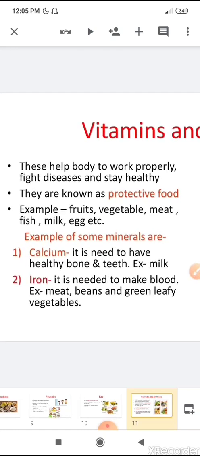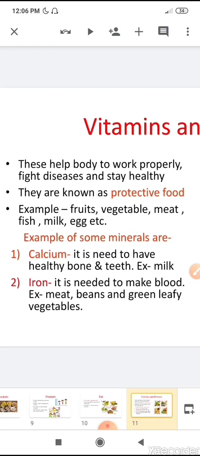So let's see two examples of vitamins and minerals. The first example of minerals is calcium. It is needed to have a healthy body, bones and teeth. And from where do we get calcium? Milk is the example of food from where we can get calcium.